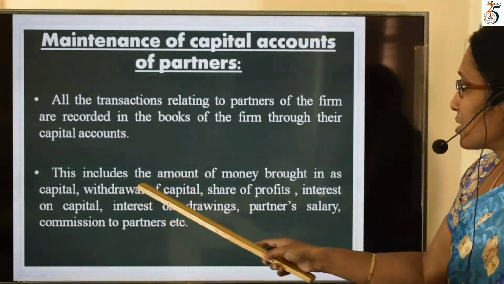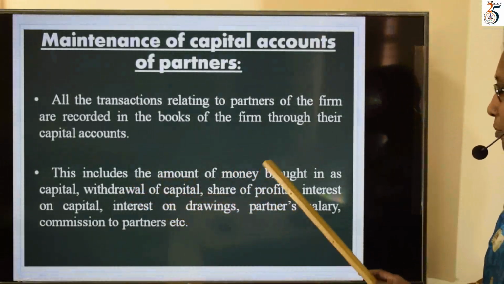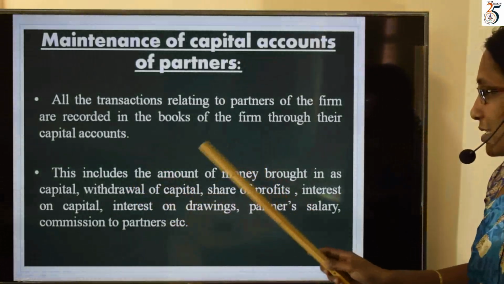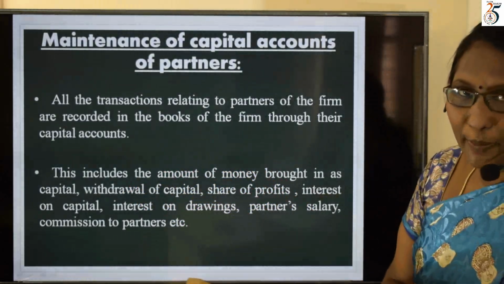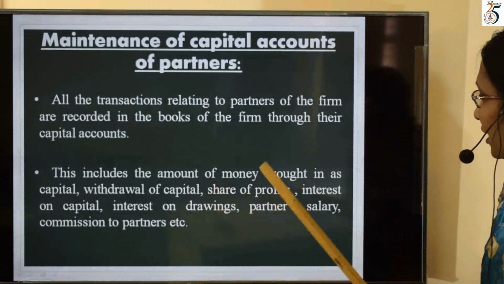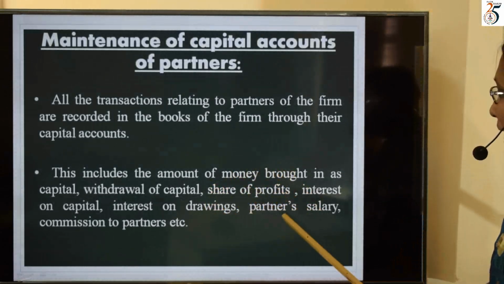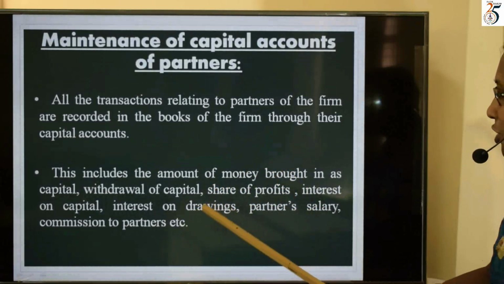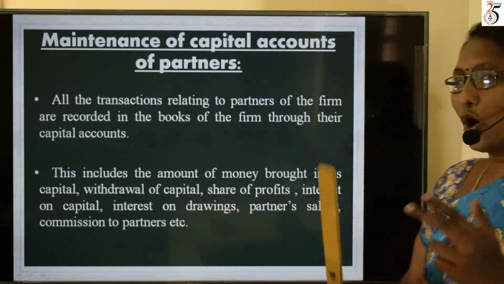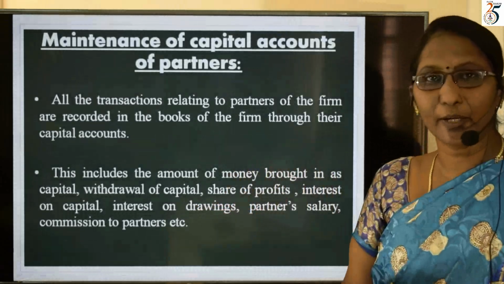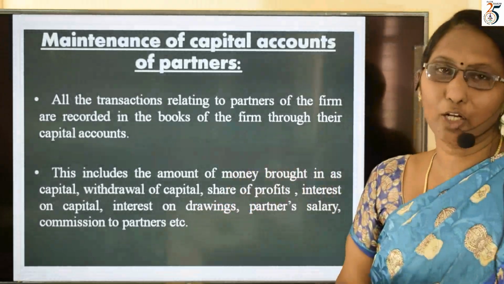This includes the amount of money brought in as capital, withdrawal of capital, interest on capital, share of profits, interest on drawings, partners' salary, and commission to partners. All these items can be entered in the partners' capital account.